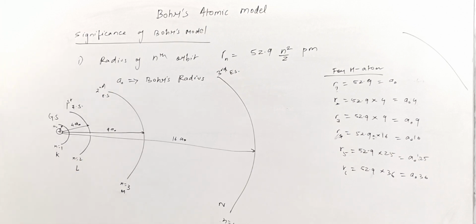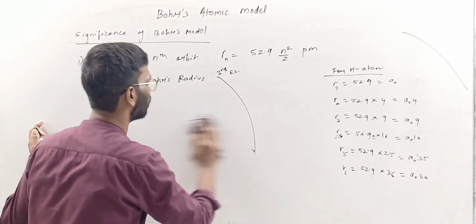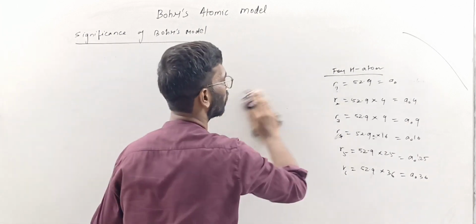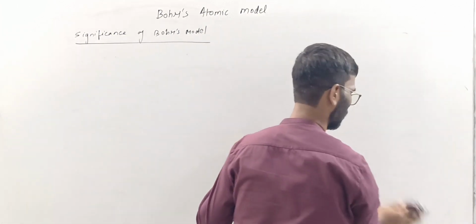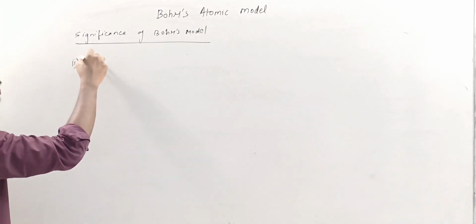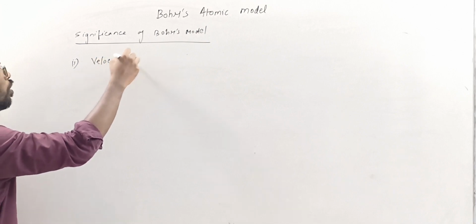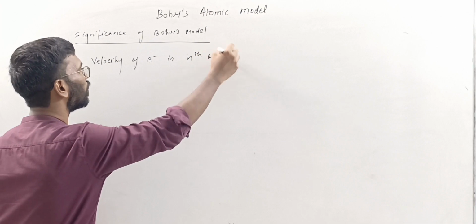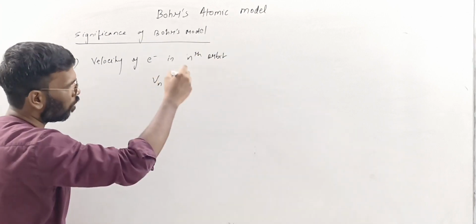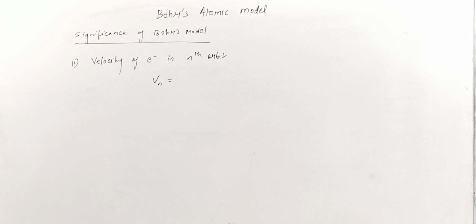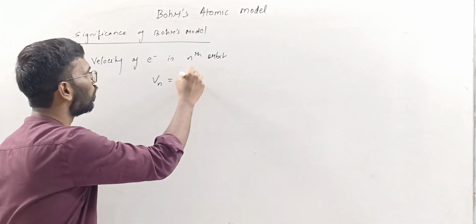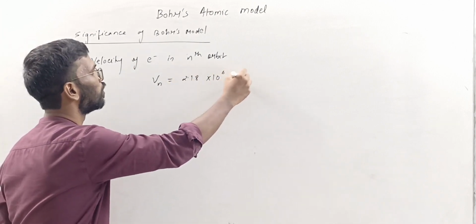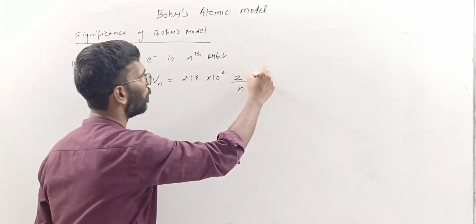So next is the velocity of the electron in the nth orbit. So the next significance is the velocity of the electron in the nth orbit. The velocity of the electron in the nth orbit is 2.18 into 10 raised to 6 Z by n meter per second.